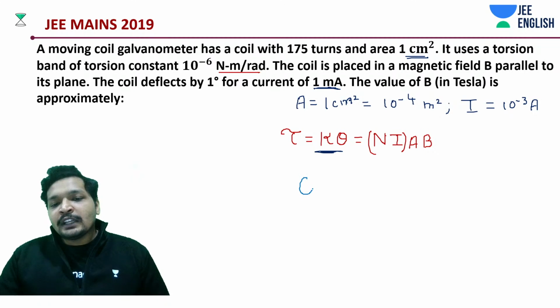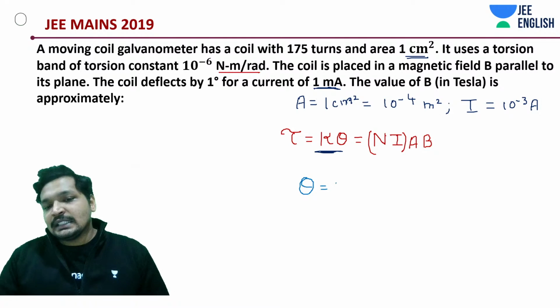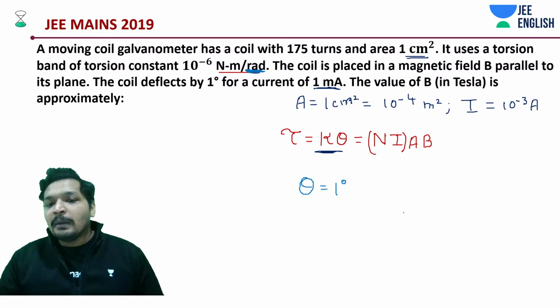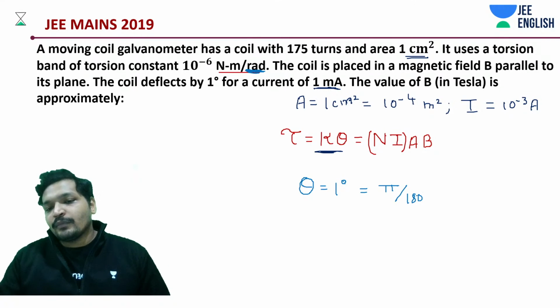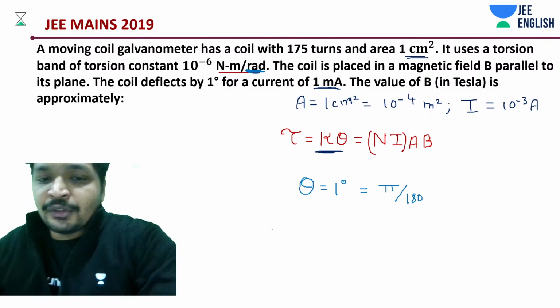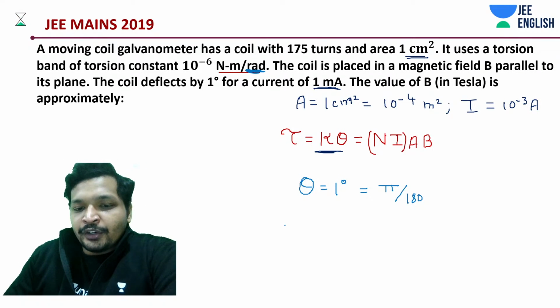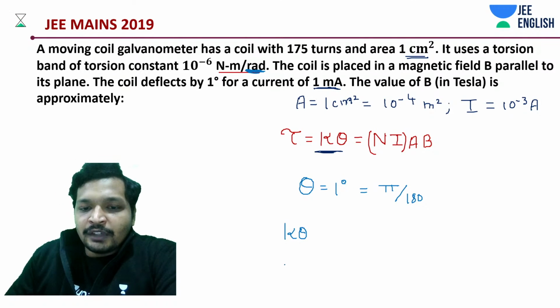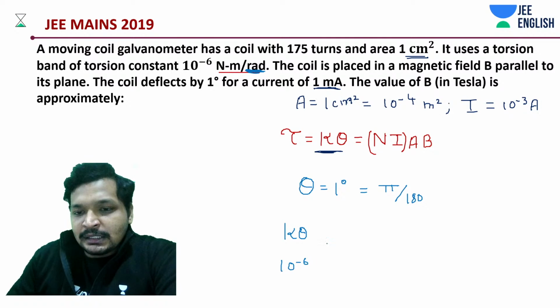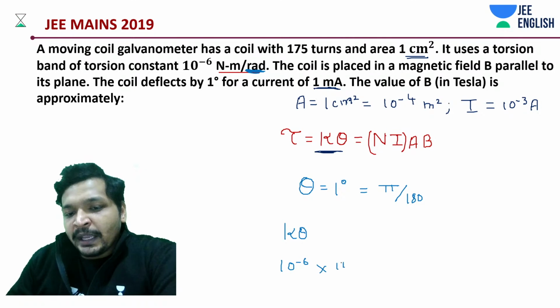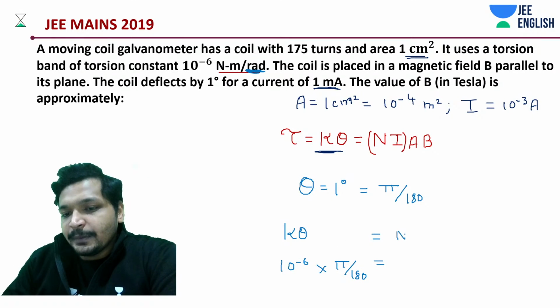The value of theta is given to you in degrees, and the torsion constant is given per radian. Convert this into radians. End of the story. Now we write k into theta. K is 10 to the power minus 6, in SI units per radian, into pi by 180, is equal to NIAB. Again, everything in SI units.